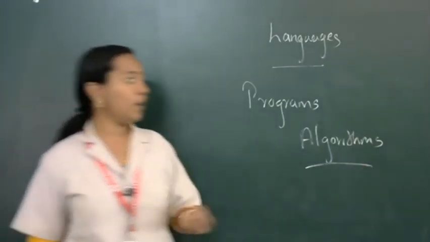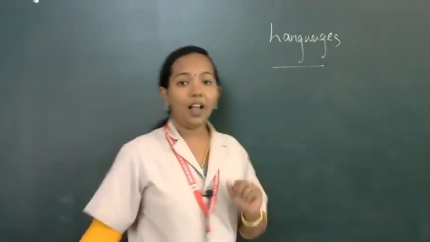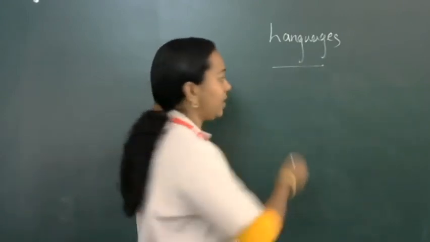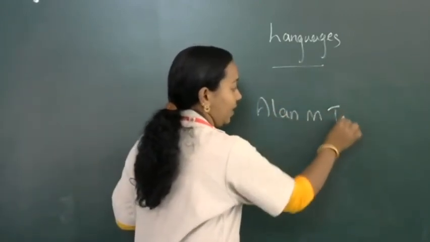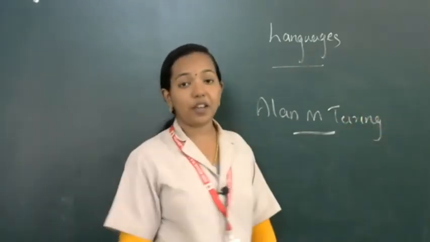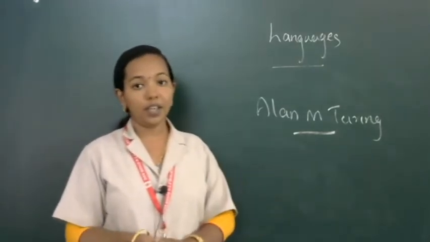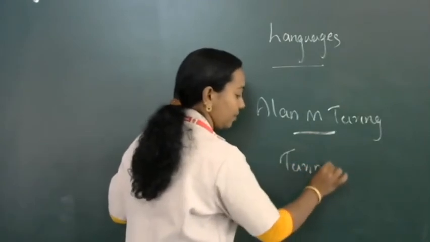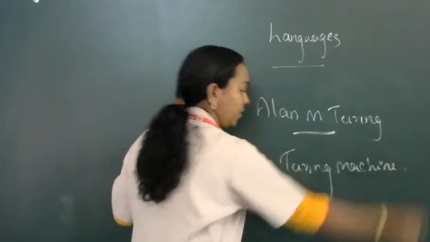Then one more topic is left. That was our last topic in this chapter: Alan M. Turing. You know who is the father of computer? Charles Babbage. Then there is one more scientist, mathematician and cryptographer, Alan M. Turing. He invented a machine called the Turing machine.